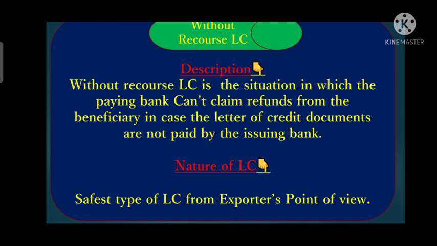So without recourse LC is that type of LC where the nominated bank can't make the exporter liable to return that fund back to the nominated bank whether the issuing bank pays or not. So it is that situation where the nominated bank cannot get its fund refunded from the exporter if the issuing bank defaults on the maturity date. So this is without recourse LC.